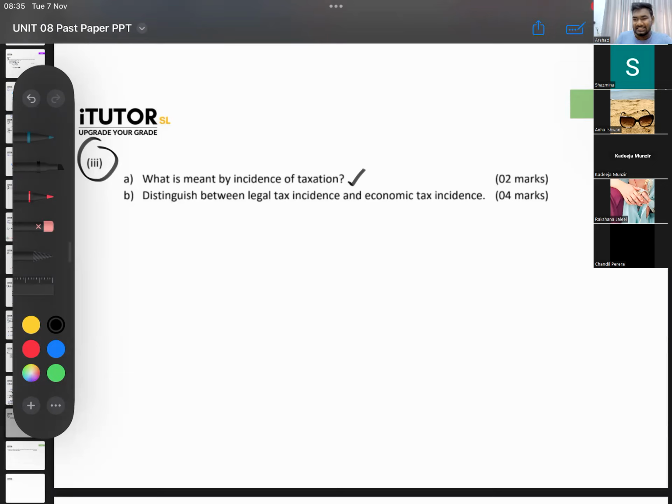So tax incidence, the tax burden, right? So you can say in simple words, when a tax is imposed, who bears the tax? That is what you call tax incidence. So there is something called the legal tax incidence. There is something called the economic. Don't go and explain that because that is the next part of the question. You don't have to write a lot. It's only a 2-mark basic question.